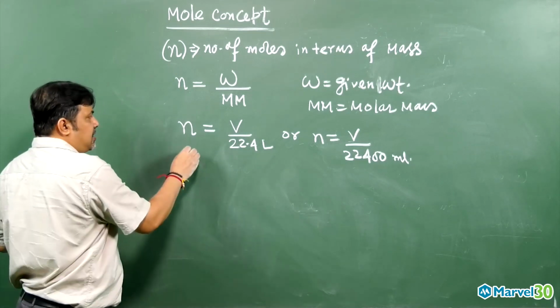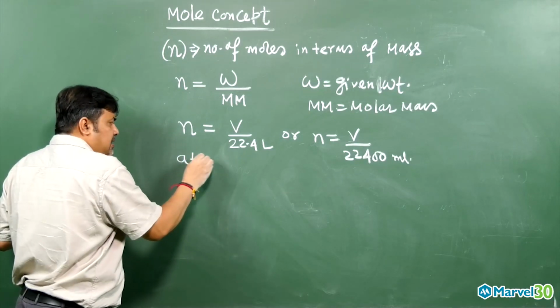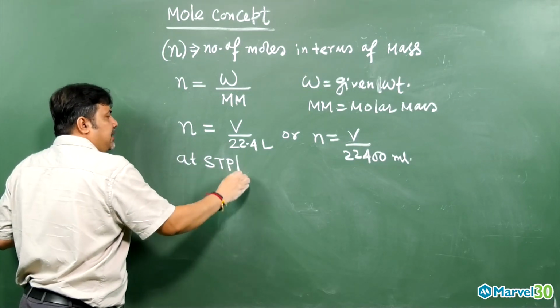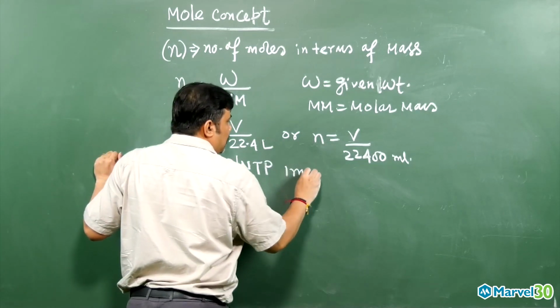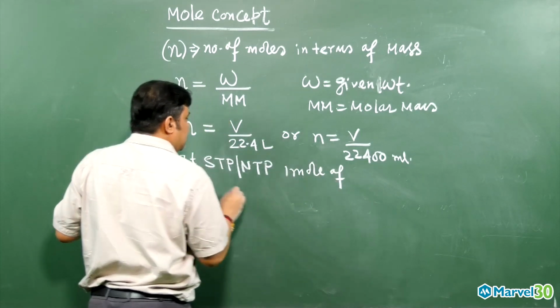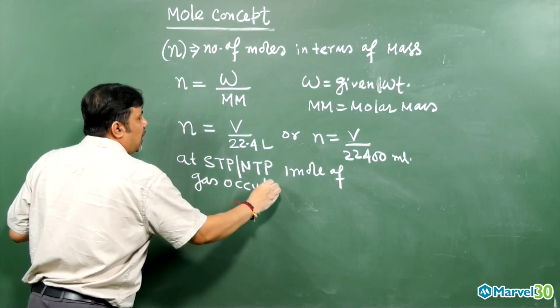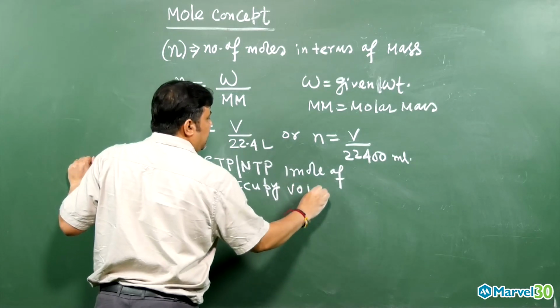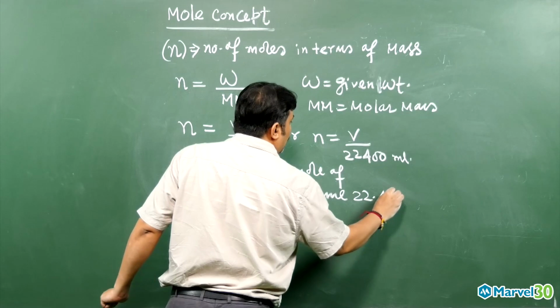This is applicable for gases at STP. At STP or NTP, whatever it is, 1 mole of gas occupies a volume of 22.4 liter.